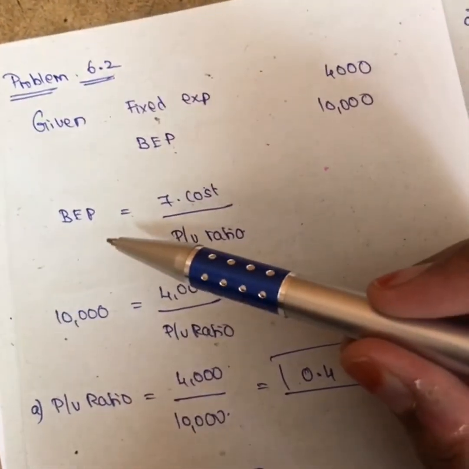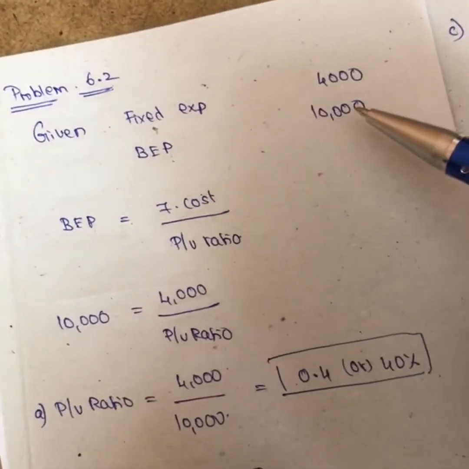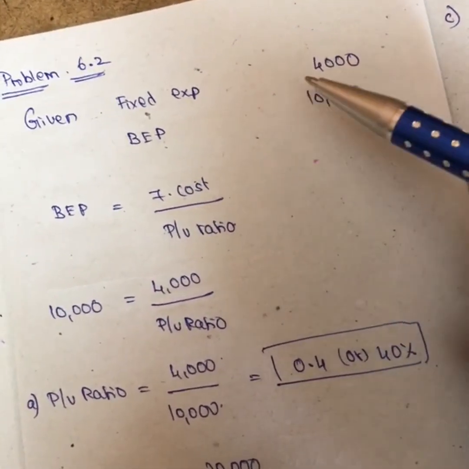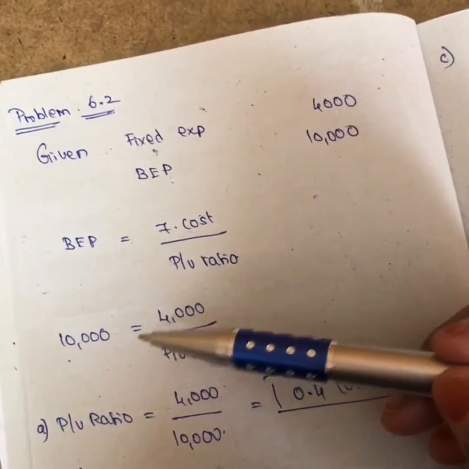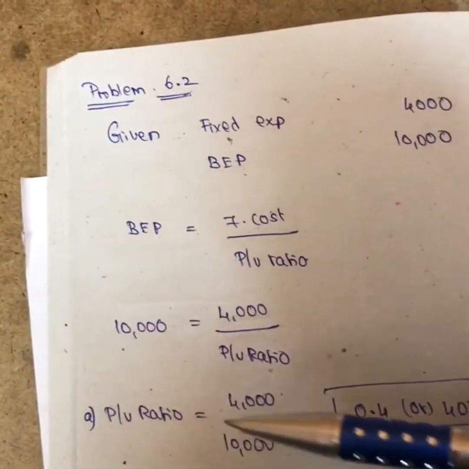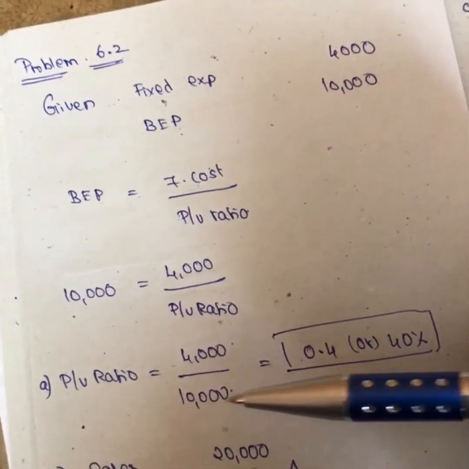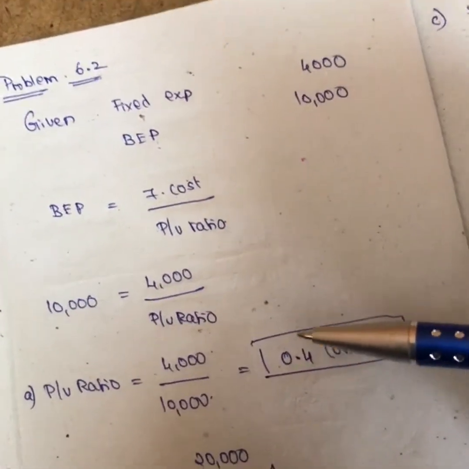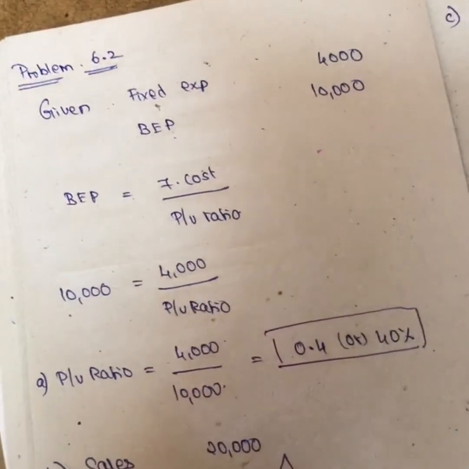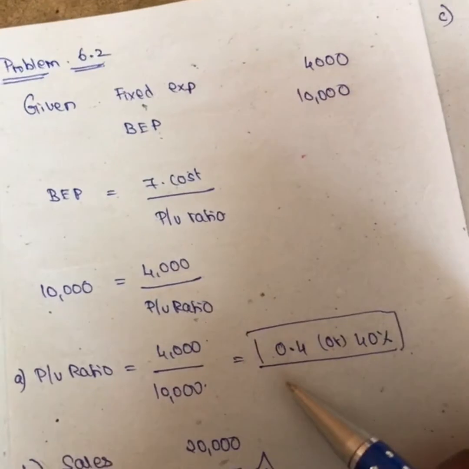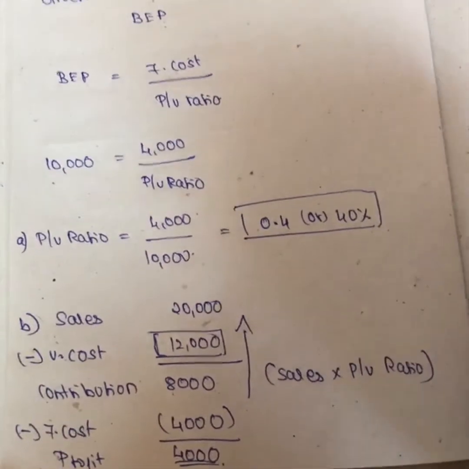So what is the formula for BEP? It is fixed cost divided by PV ratio. So my BEP is 10,000 equal to, what is your fixed cost? It is 4,000 divided by PV ratio. So 10,000 is equal to 4,000 divided by PV ratio. So you just do the cross multiplication. PV ratio is equal to 4,000 divided by 10,000. You get 0.4. So as I said earlier, it is a ratio, right? So it should be in percentage. Just multiply into 100, you get 40%. So it is either 0.4 or 40%. We always prefer 40%.